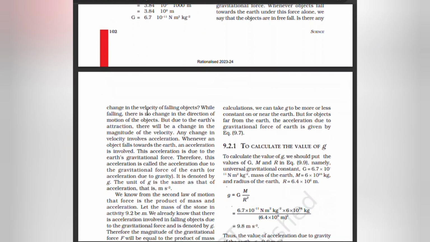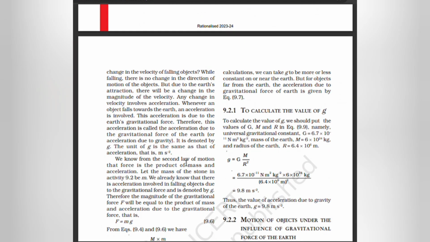Is there any change in the velocity of falling objects? While falling, there is no change in the direction of motion of the objects. But due to the earth's attraction, there will be a change in the magnitude of the velocity. Any change in velocity involves acceleration. Whenever an object falls towards the earth, an acceleration is involved. This acceleration is due to the earth's gravitational force. Therefore, this acceleration is called the acceleration due to gravitational force of the earth and is denoted by g.